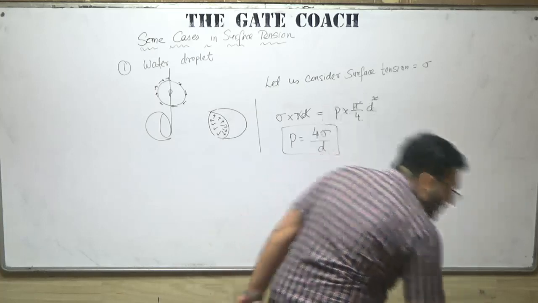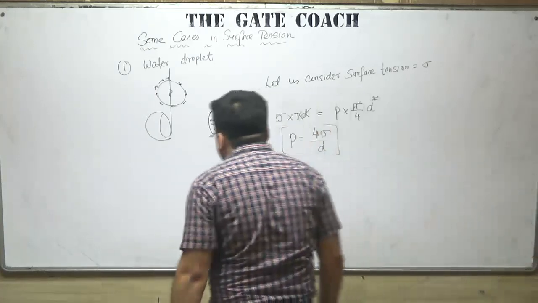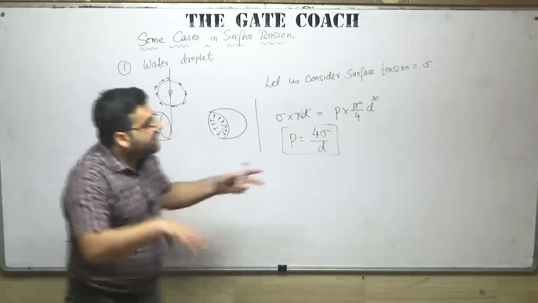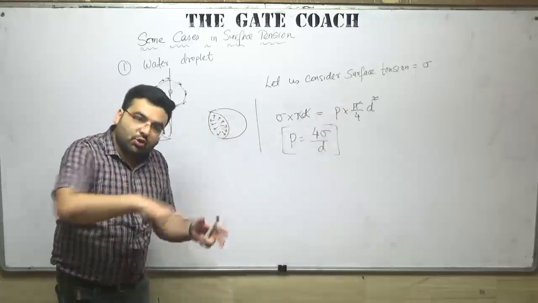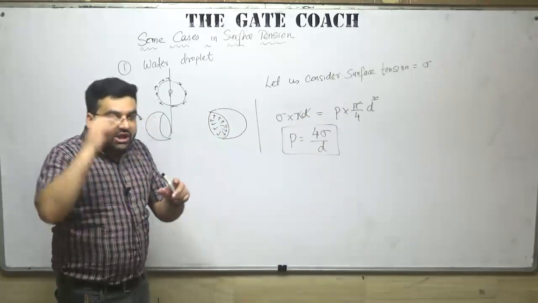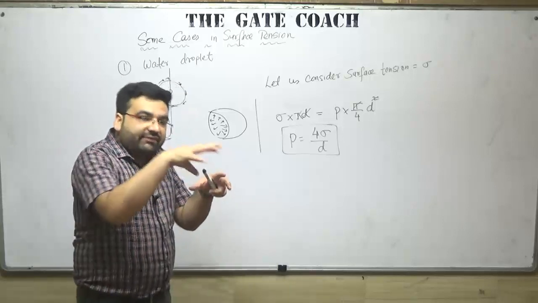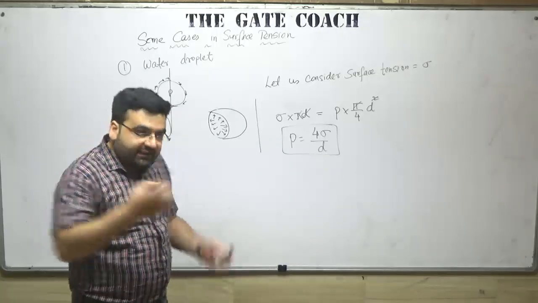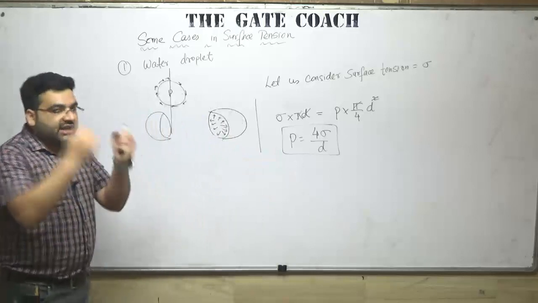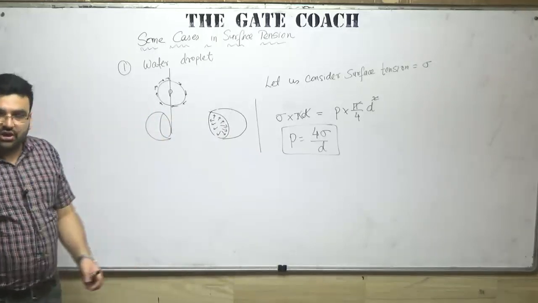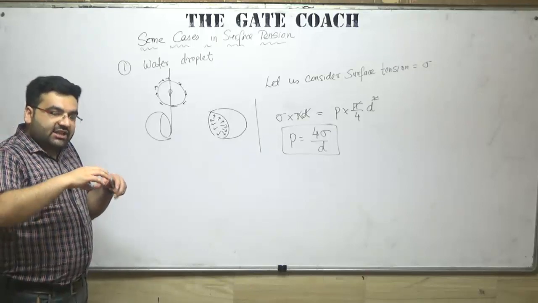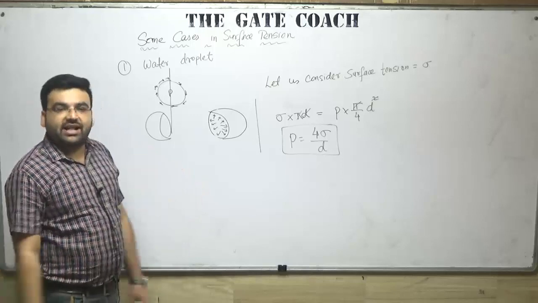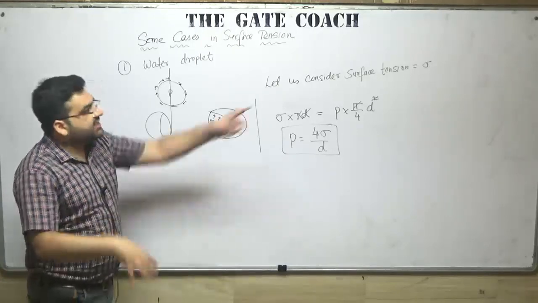Okay, so who is this? Aditya. So Aditya, actually surface tension is a surface property. If you are considering the whole area, then surface energy comes into picture. So the definition of surface tension is the force per unit length of the peripheries. If the whole of the area is taken into consideration, then we have the concept of surface energy, not surface tension. So surface tension has come into picture just to make you understand how much of the force is acting per unit length. But if you are considering area also, then surface energy will come into picture.